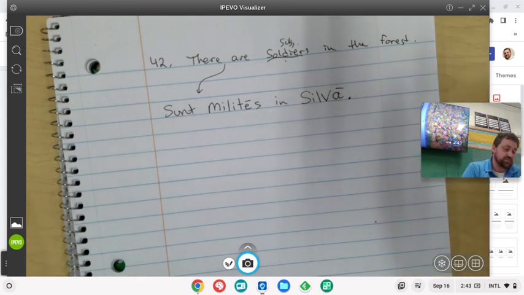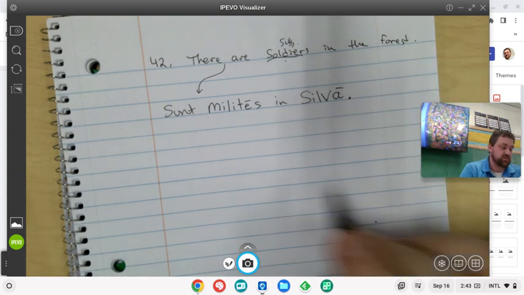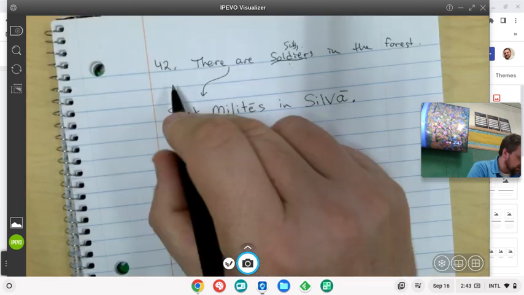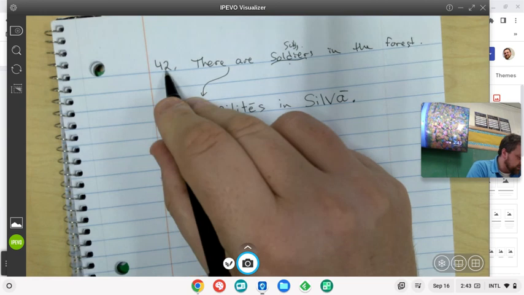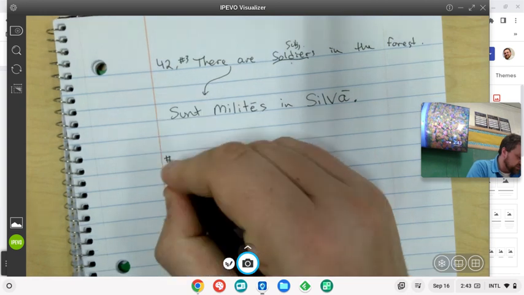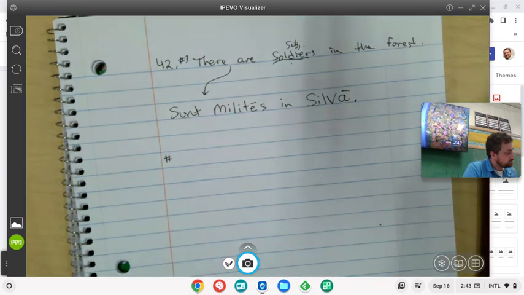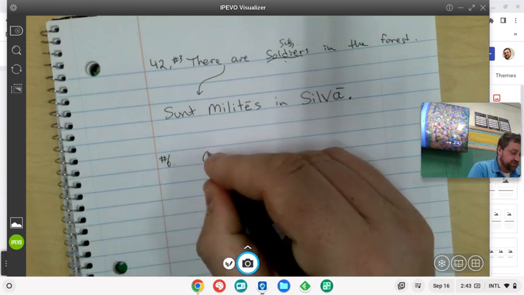Sunt milites in silva. There are soldiers in the forest. And that was exercise 42, number 3. And we're going to do one more. Let's do number 6.